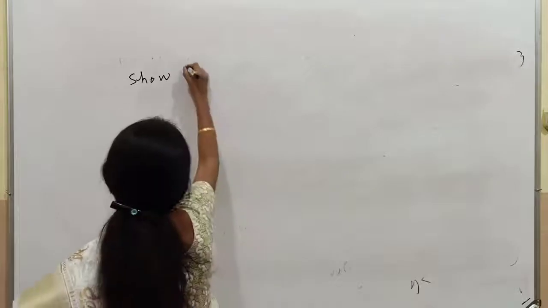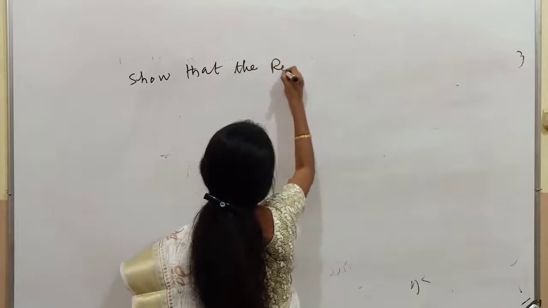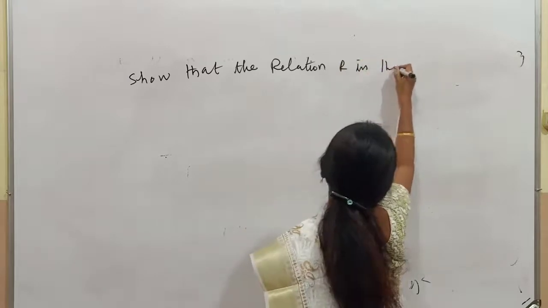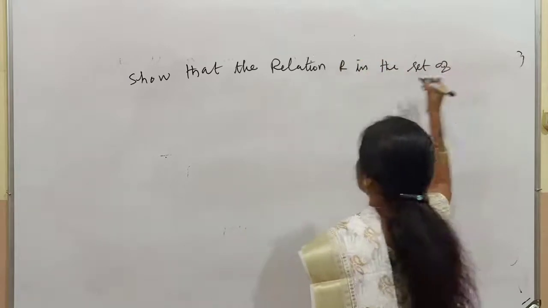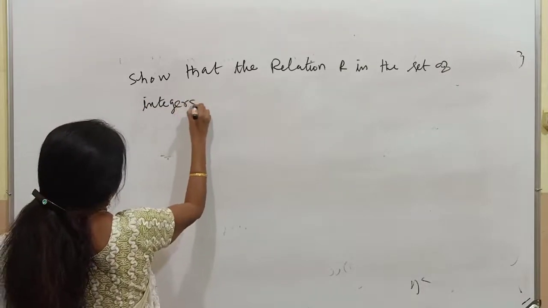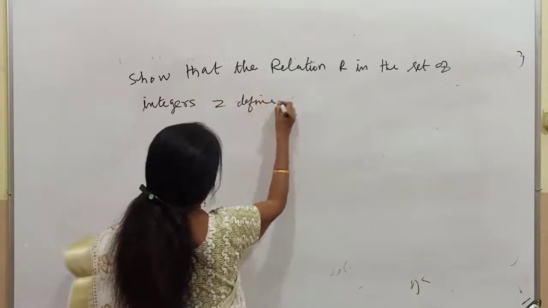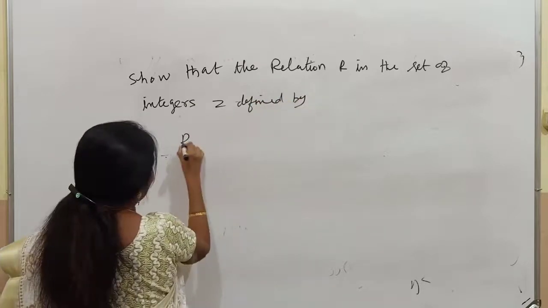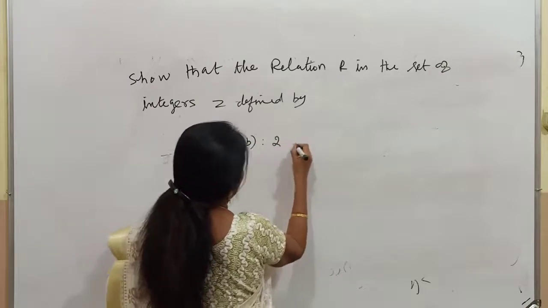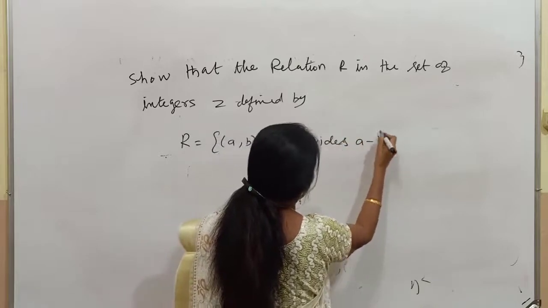Show that the relation R in the set of integers Z defined by R equal to {(a, b) such that 2 divides a minus b}. Same you have done already.